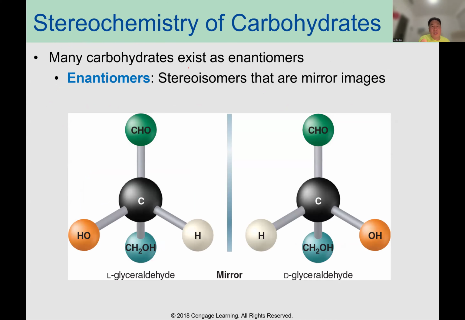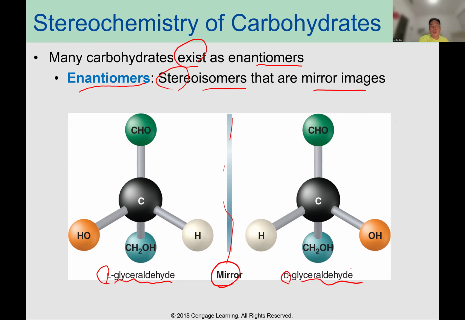Many carbohydrates exist as enantiomers. Enantiomers are stereoisomers that are mirror images. For example, you can see the mirror between L-glyceraldehyde and D-glyceraldehyde. So the two molecules are enantiomers.